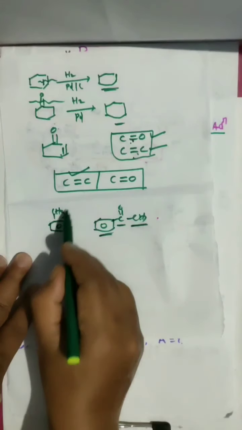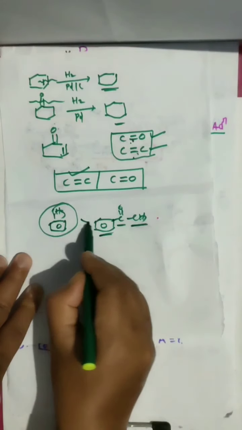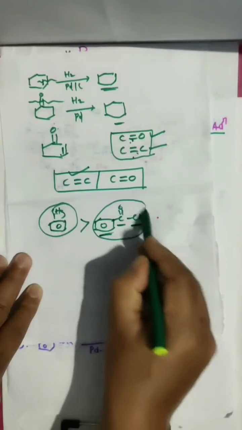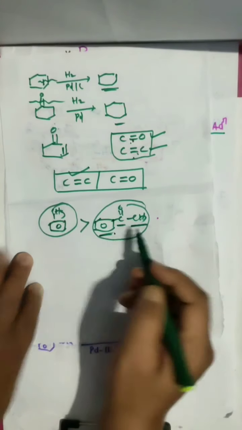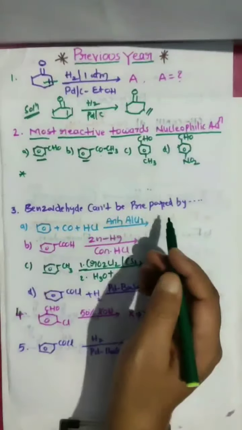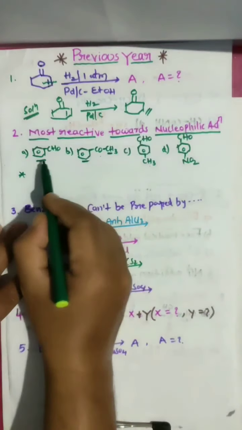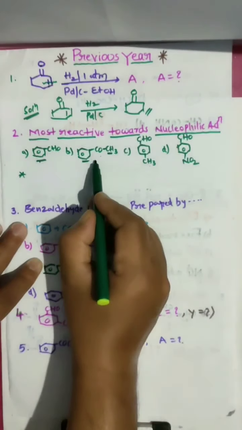Generally, aromatic aldehydes are more reactive than alkyl aryl ketones. So you have to remember this statement. So this is more reactive than this.